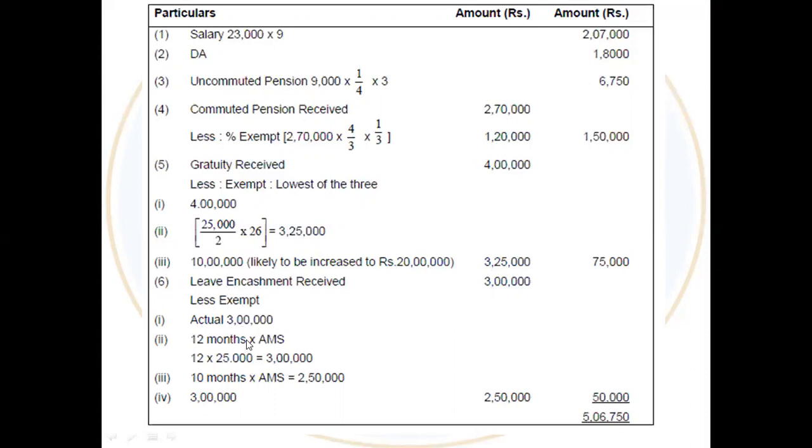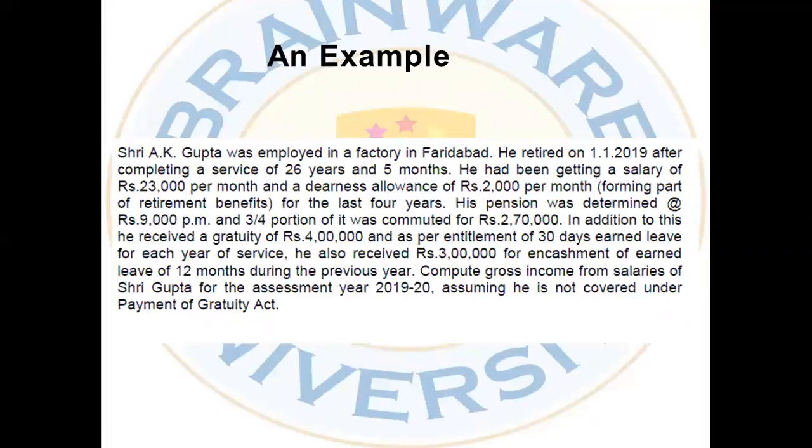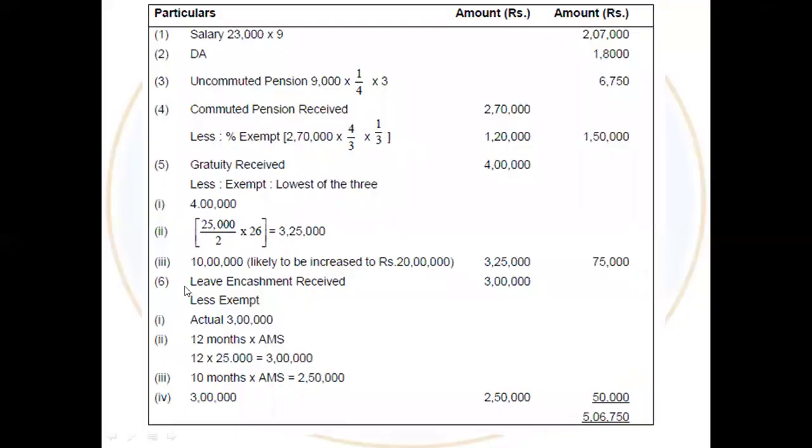Then the actual monthly salary. In the last 1 year's actual monthly salary, it is not only this last 1 year, so don't get puzzled by looking at these 12 months. It is actually the last actual monthly salary into the number of leaves standing in the credit of that employee. So if we look at the sum, the information is given. This 12 months credit standing in his credit, the 12 months leave standing in his credit. So if it's 10 or 18, that figure will reflect here.